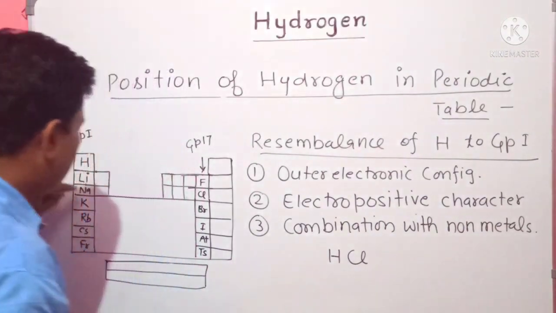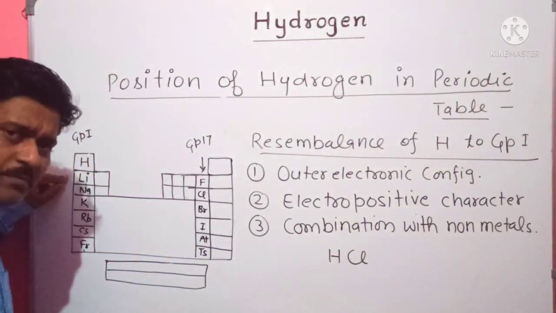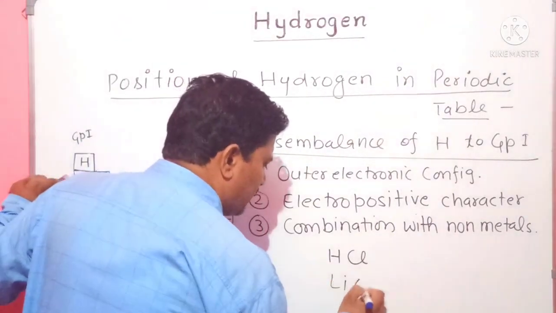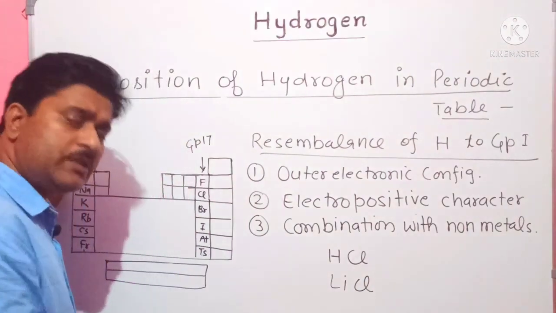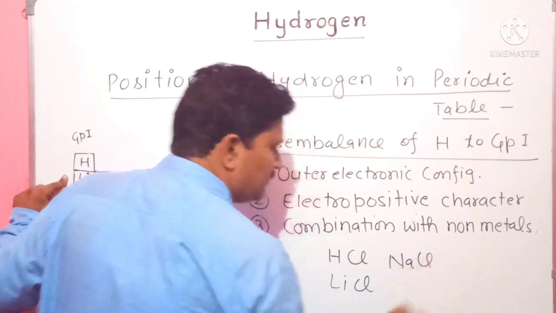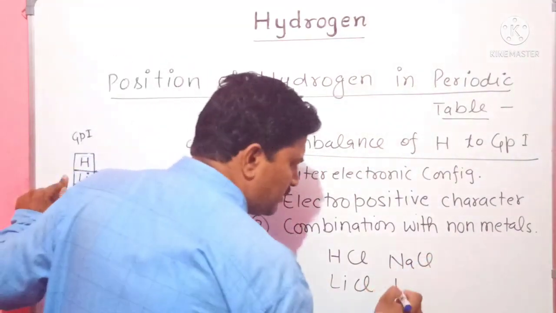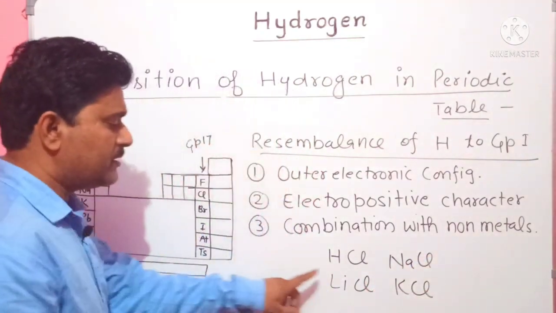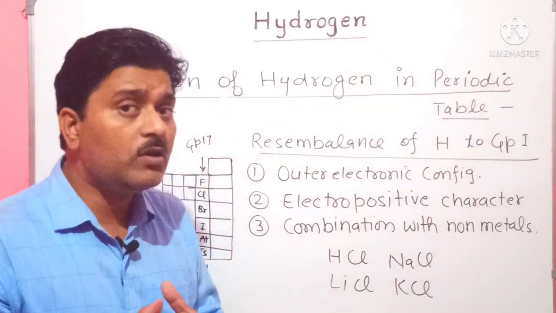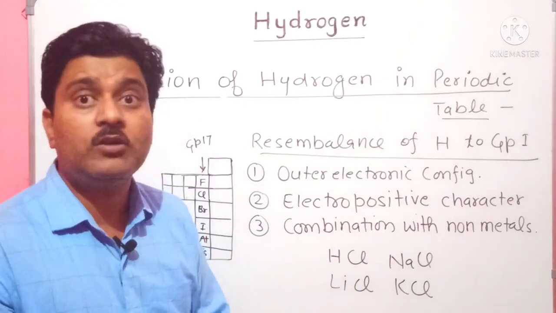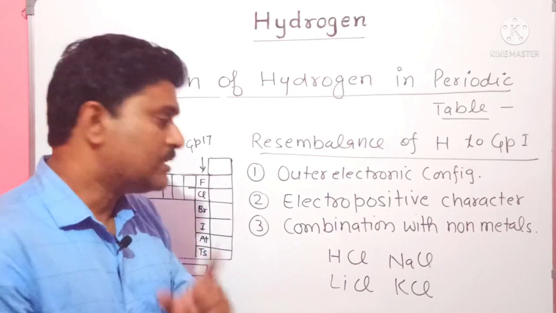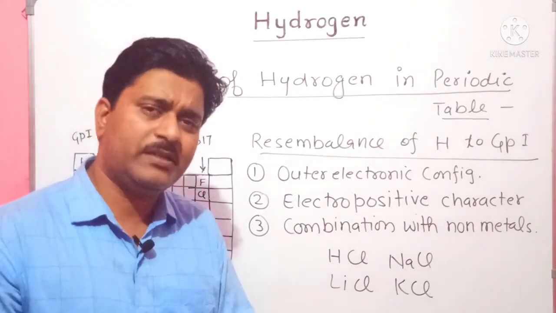Similarly, if we ask whether lithium combines with chlorine, yes, lithium can combine with chlorine and form lithium chloride. Similarly, sodium chloride, NaCl, and potassium chloride. Here the metals sodium, potassium, lithium can all combine with non-metals like chlorine, fluorine, oxygen, sulfur. Similarly, hydrogen can combine.